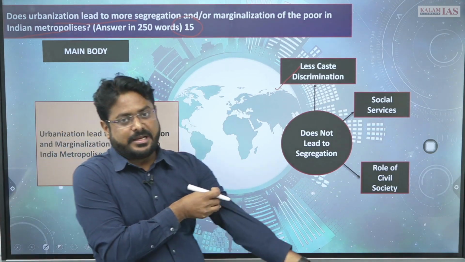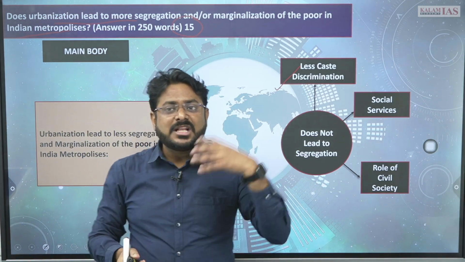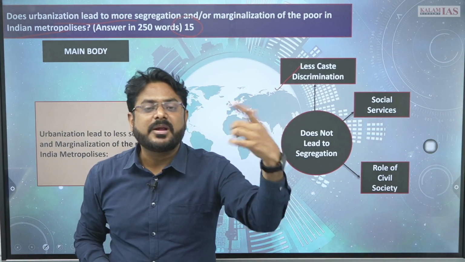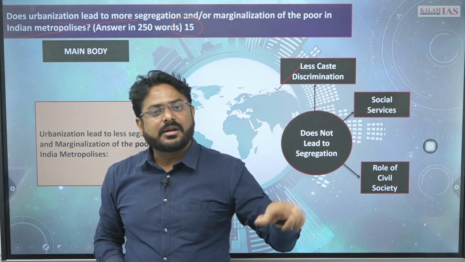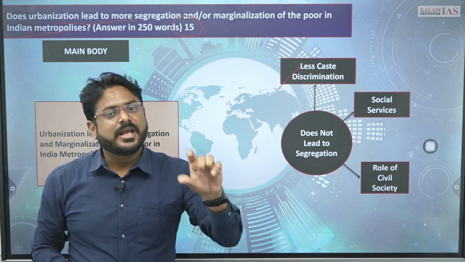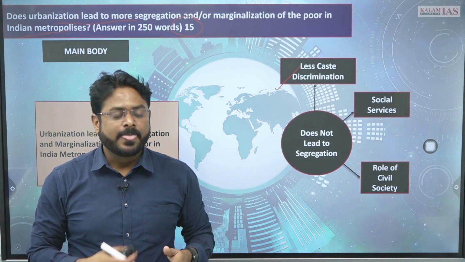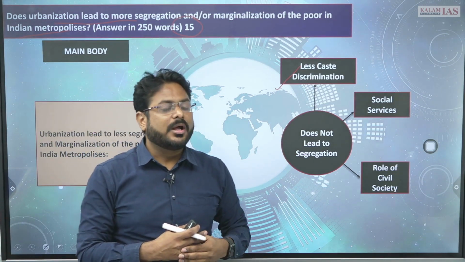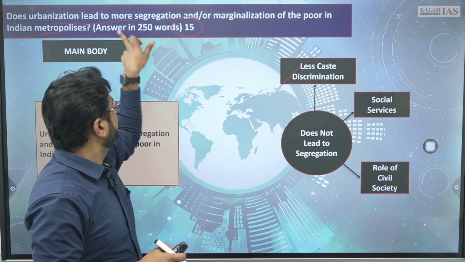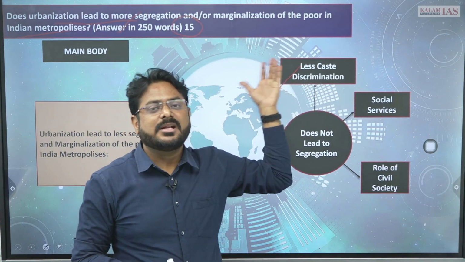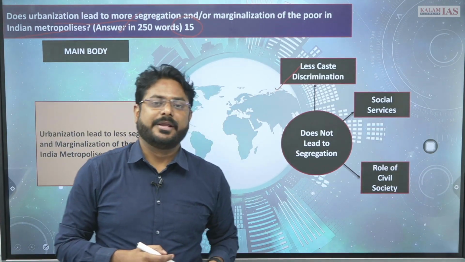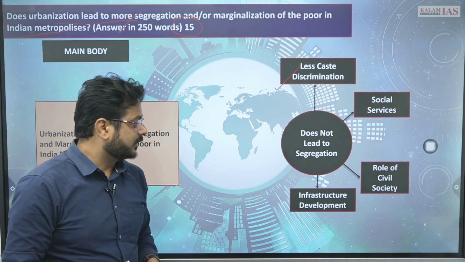Role of civil society: the civil society NGOs, first they focus on the urban areas because most of the time their work is in the urban areas, so they can easily focus on the urban areas, right. So because of the role of civil society and NGOs, in urban areas less marginalization and less segregation is happening, ठीक है, ये आप लिख सकते हो.